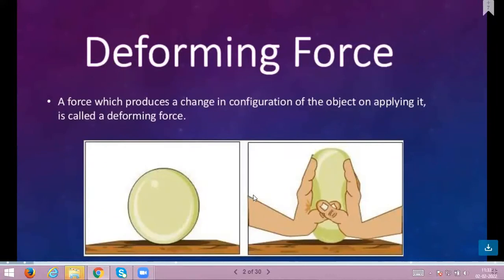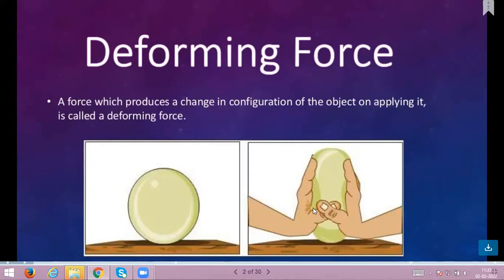We start the chapter with the term deforming force. What is deforming force? A force which produces a change in the configuration of the object on applying it is called deforming force. In this diagram, we have a round shaped ball. On applying the force, the shape of the ball is changed. So we can say the force is deforming force.